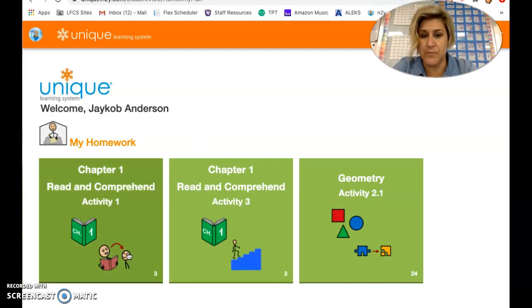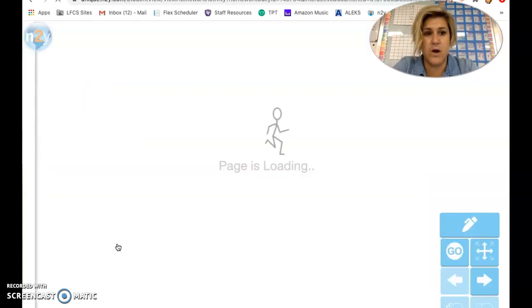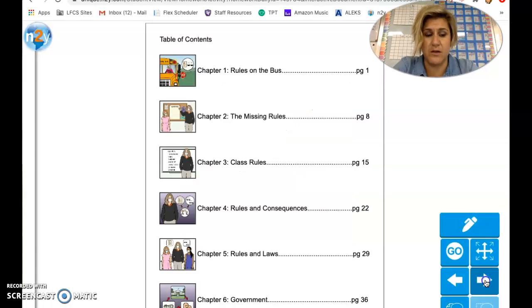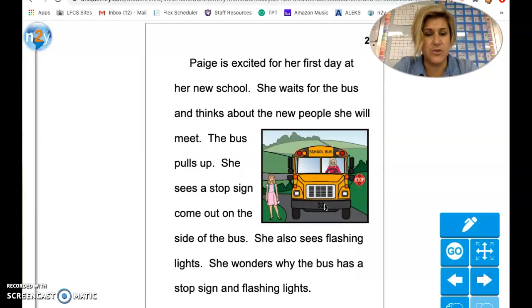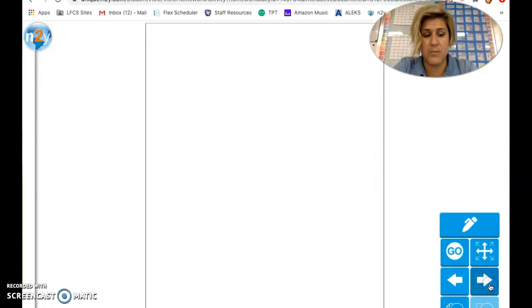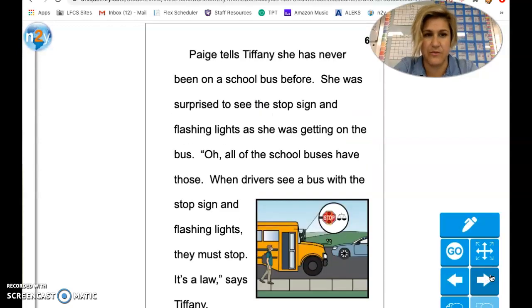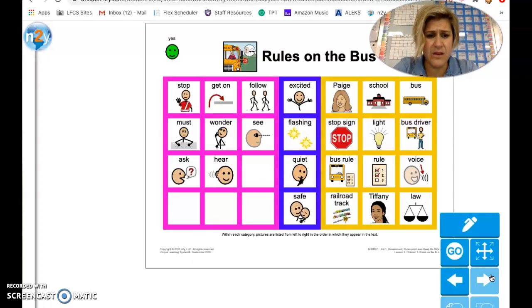So here's what we did today. First, we did Chapter 1, Activity 1. We read over this together, and you will be able to do this too. We only read Chapter 1, Rules on the Bus. You'll go through and read this. Paige is excited for her first day at her new school. You can keep clicking this button over here and read it and read it. It's only a few pages, but it seems like a long time when I'm clicking these buttons. When you are finished, it gives you this so that you know you are finished.